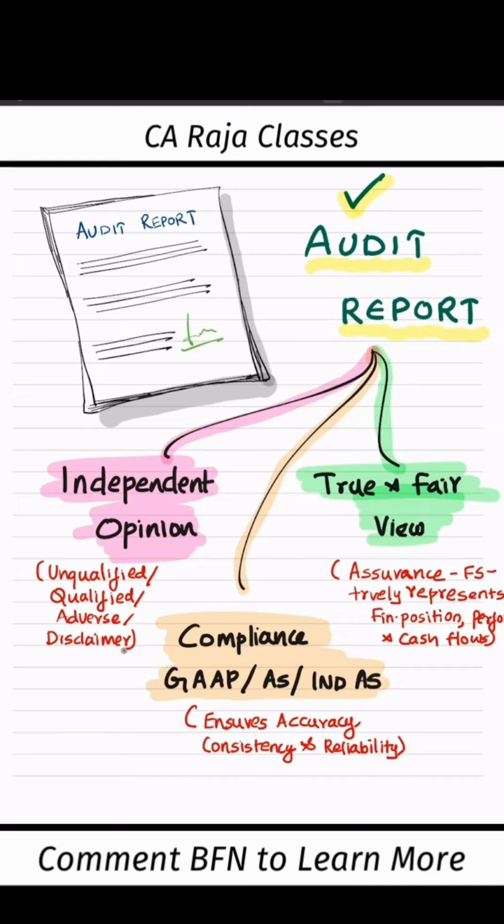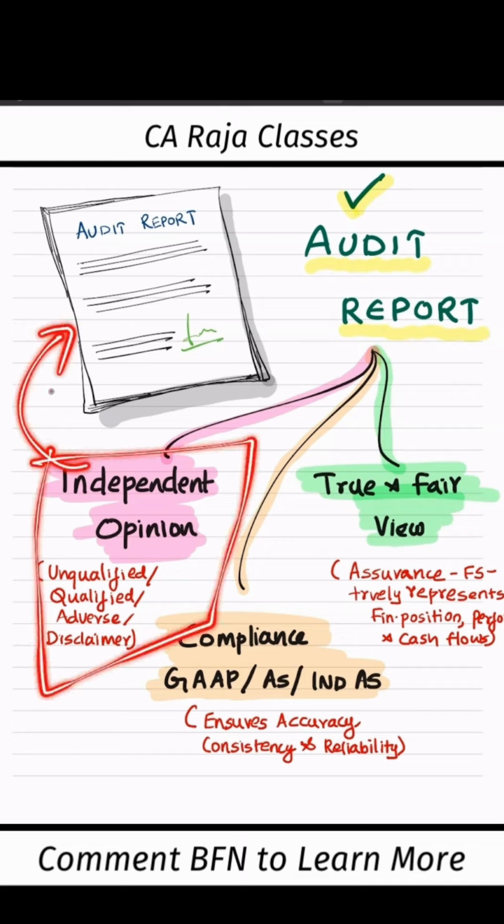This is issued when the auditor is unable to form an opinion on the financial statements due to significant scope limitations or uncertainties. And what does that indicate? It indicates lack of sufficient evidence to provide assurance. So that's the opinion that will come out in this audit report.